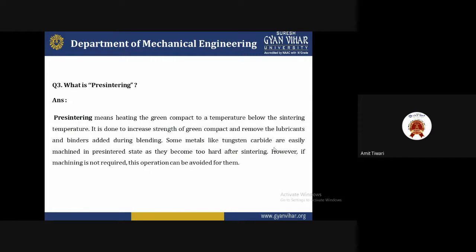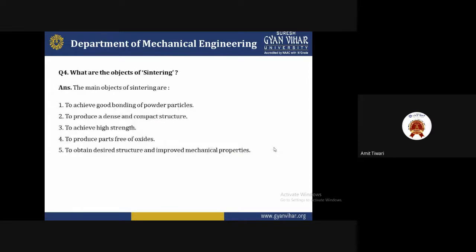So there are some advantages and some disadvantages you will face. Now I'm telling you the objectives of sintering. The main objectives of sintering are as follows.